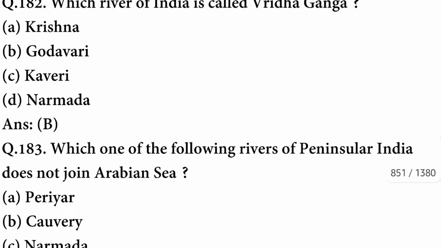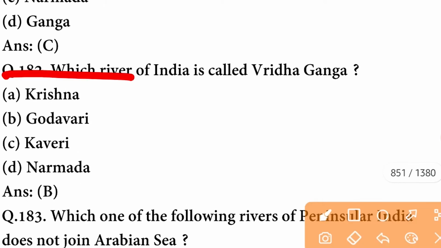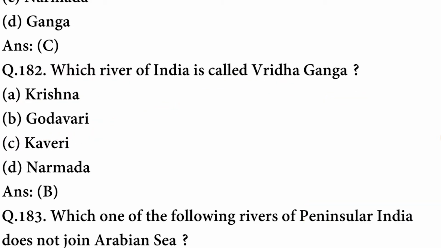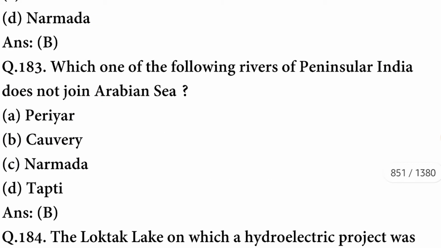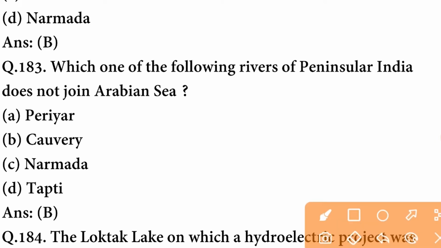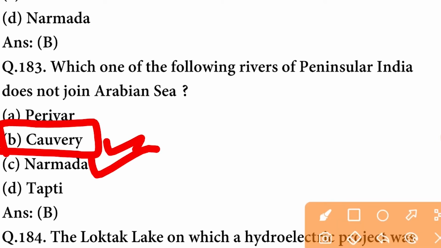Here comes our next question. Which river of India is called Vridhganga? Vridhganga is known as Godavari. B option is correct. Which one of the following rivers of peninsular India does not join the Arabian Sea? The river is Kaveri that does not join the Arabian Sea.